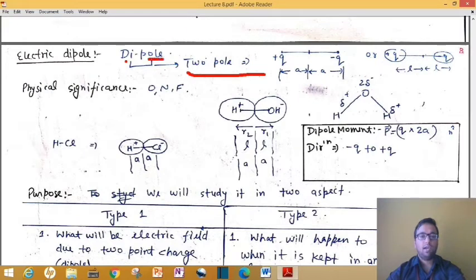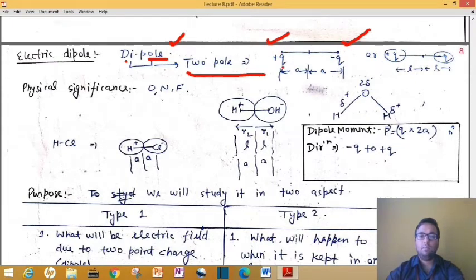So dipole, and pole means something like North pole and South pole, those things which are just opposite in nature. That's why these things are called poles, like North pole and South pole, just opposite to each other. Similarly, pole in charges, pole means what? One charge will be of plus nature and the second will be of opposite nature. That's why we call them polar charges or poles basically.